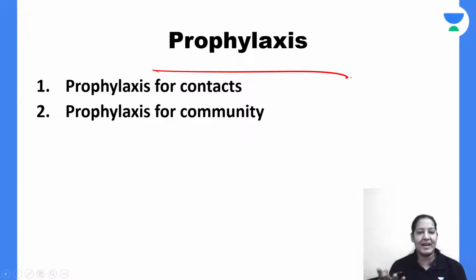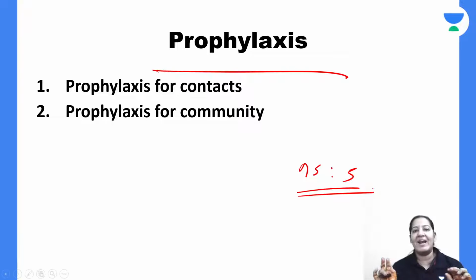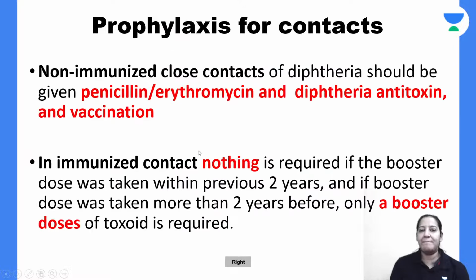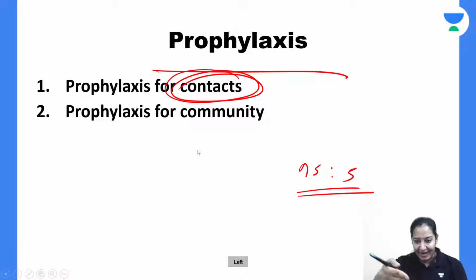Diphtheria is also spreading like a droplet infection. Here carriers are 95 and cases are only 5. So that's why prophylaxis is important. Two types of prophylaxis are there. One, prophylaxis given to the close contact. In close contact, give antibiotics beforehand, before the bacteria come in them.